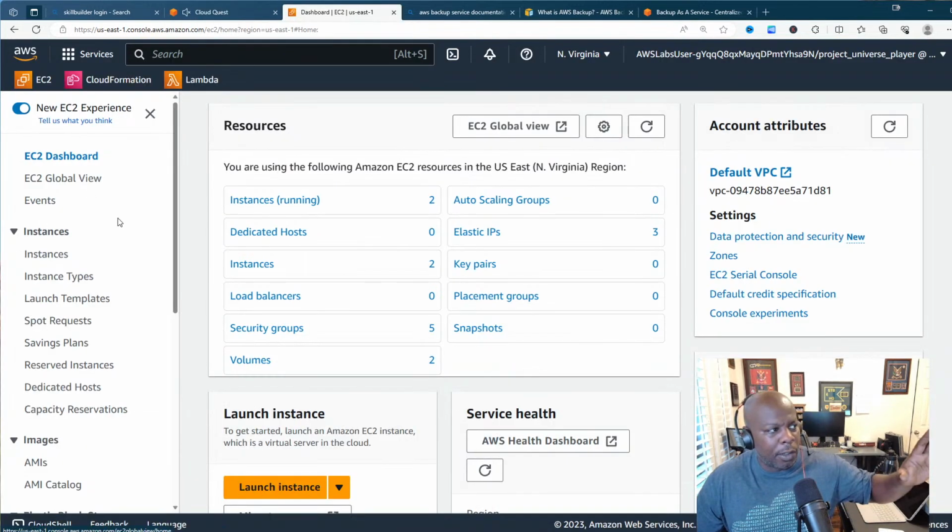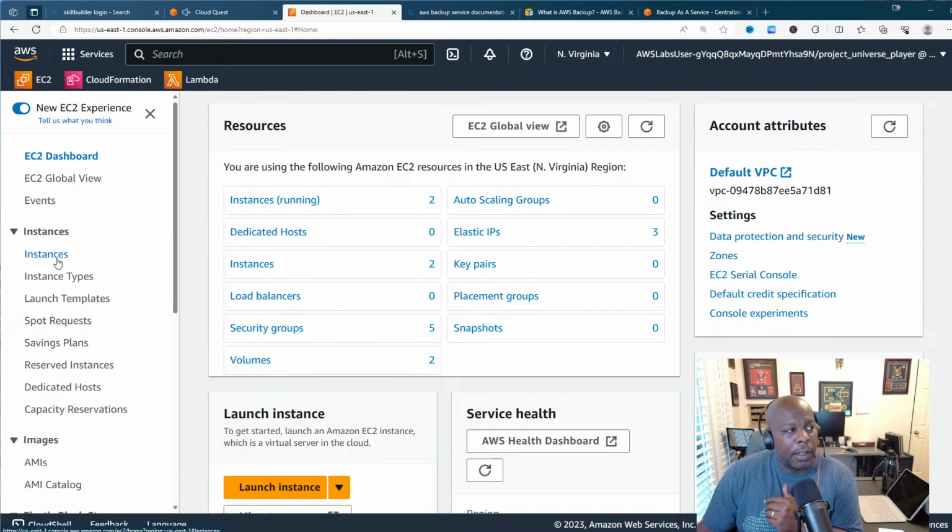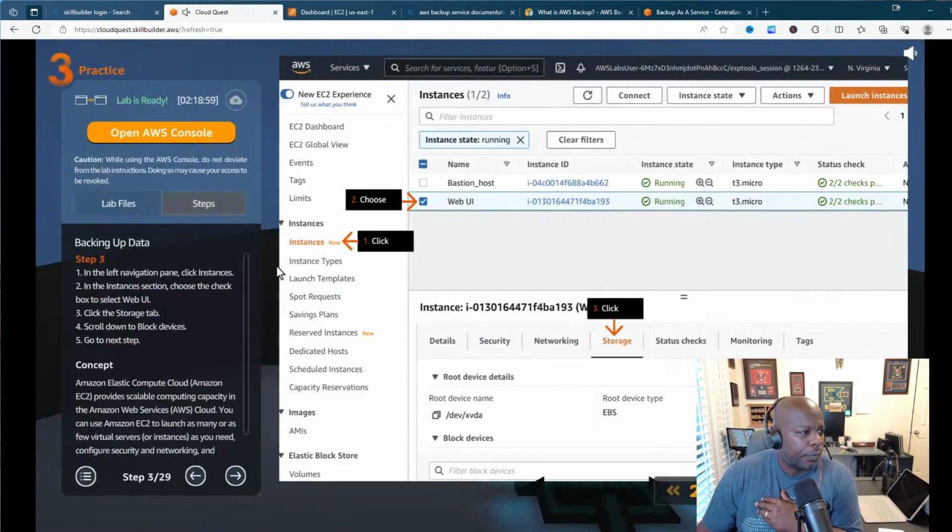Once you click on your EC2 service, EC2 stands for Elastic Compute Cloud. These are the web servers that pretty much make everything happen in the cloud. Doesn't matter what app you're using on your phone, there was some coder, some developer that developed all their code, and they're probably deploying it using these EC2 virtual machines. All right, cool. So let's go to instances right here.